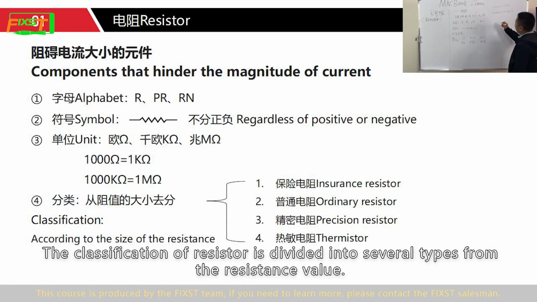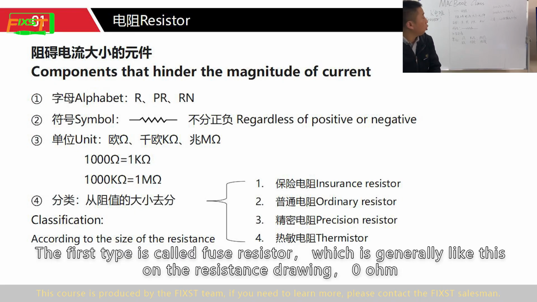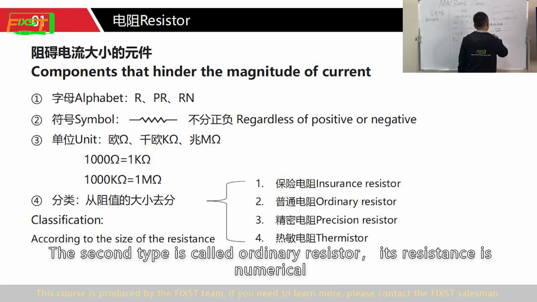The classification of resistors is divided into several types from the resistance value. The first type is called fuse resistors, which is generally like this. On the resistance drawing, 0 ohm. The second type is called ordinary resistor. Its resistance is numerical.